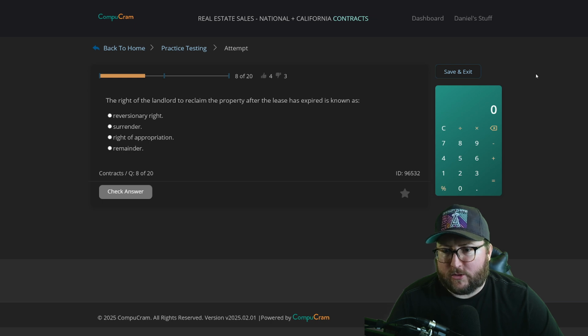The right of the landlord to reclaim the property after the lease has expired is known as: reversionary right, surrender, right of appropriation, remainder. I'm going to go with right of appropriation.